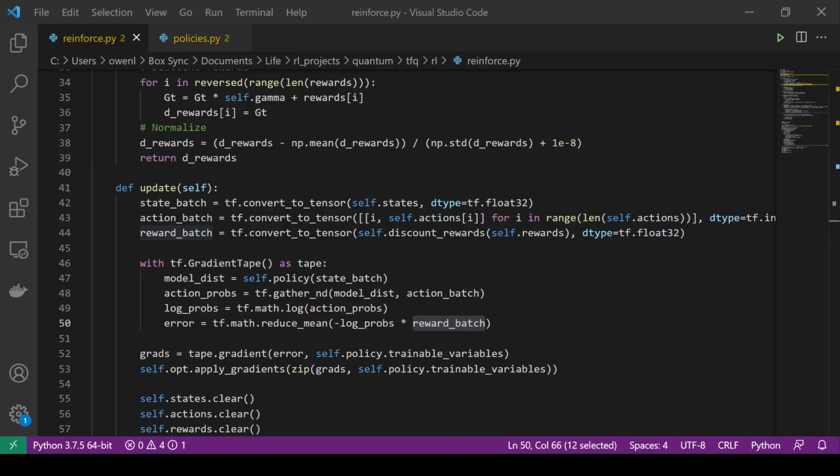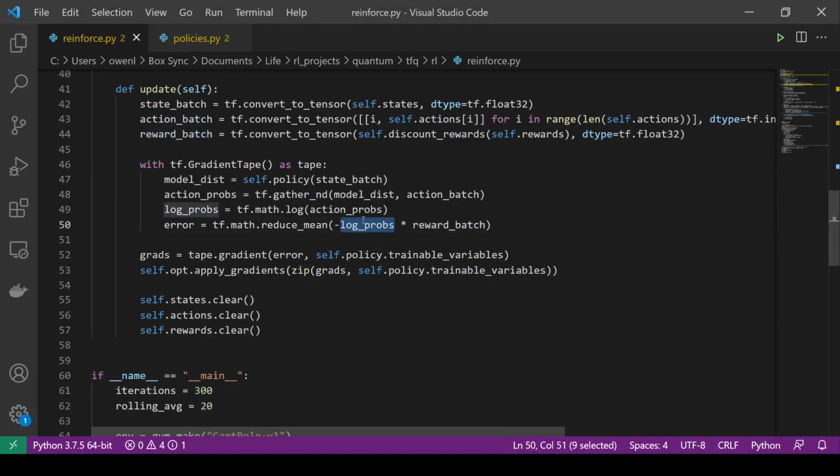We can see that we're taking the derivative, or the gradient, with respect to this log probs, because the rewards are static and don't depend on the output of the model, so it's just sort of a constant rather than any sort of derivative. So we get the gradients from this error, and then we can apply the gradients on the trainable variables and clear our memory. And so that's just the basics of REINFORCE. I just wanted to go over it maybe in more detail than I needed to, because it already assumes some background in reinforcement learning.